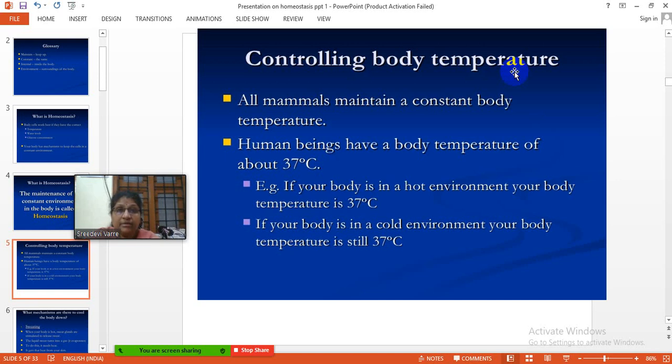It means something is regulating the body temperature inside the cells. So, if the environmental temperature is more than 37 degrees centigrade or less than 37 degrees, it is still maintaining the same standard body temperature, that is 37 degrees centigrade.